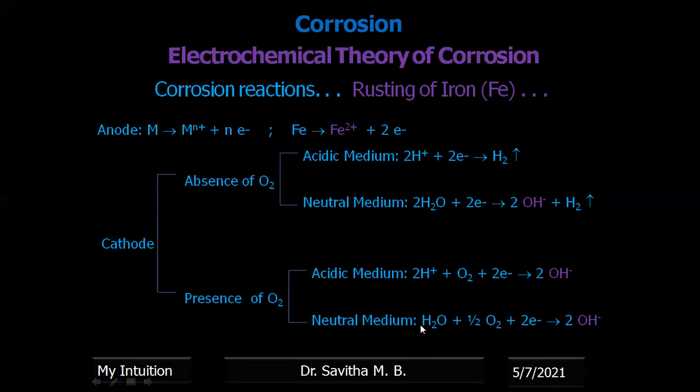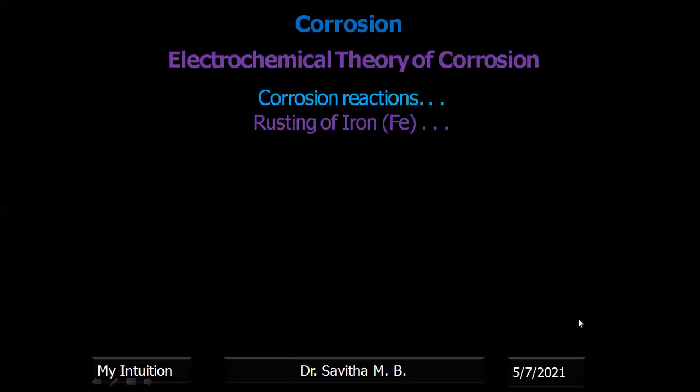It undergoes corrosion in the presence of moisture. So what is the cathode reaction? Water in the presence of moisture accepting electrons. So the water, moisture and oxygen together will demand electrons. The electrons will be supplied by the metal. Okay, when it accepts electrons, it gets converted into hydroxyl ion.